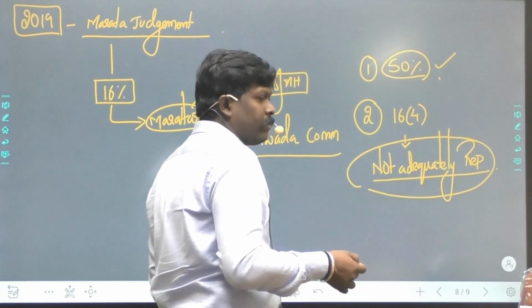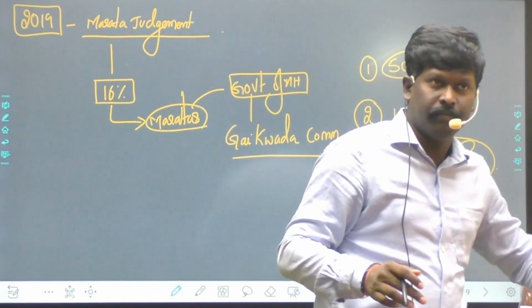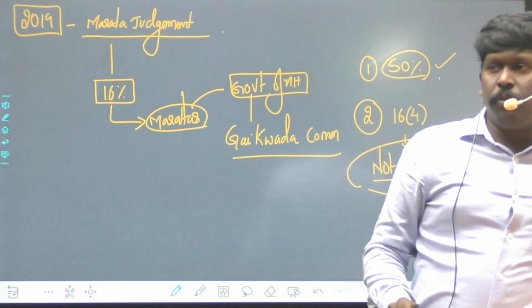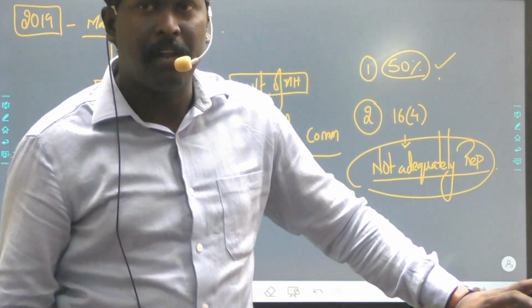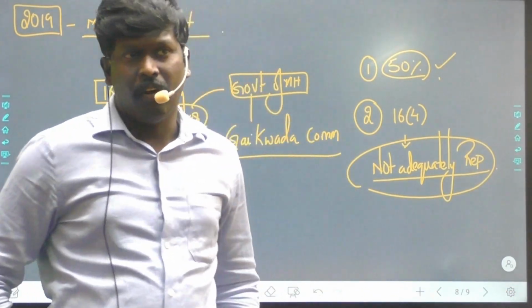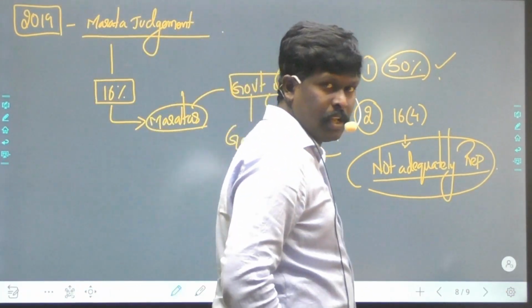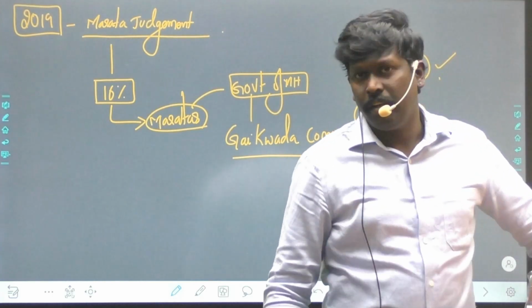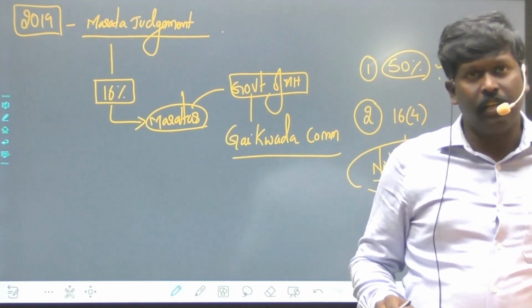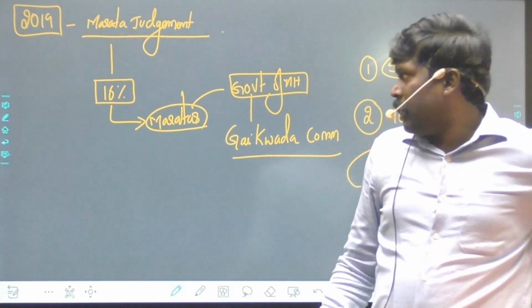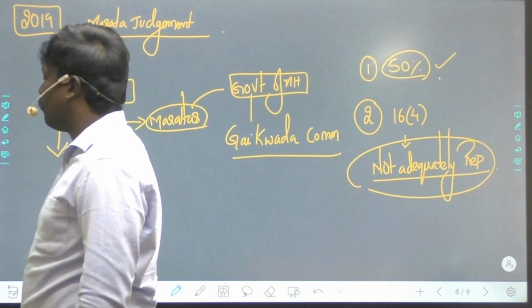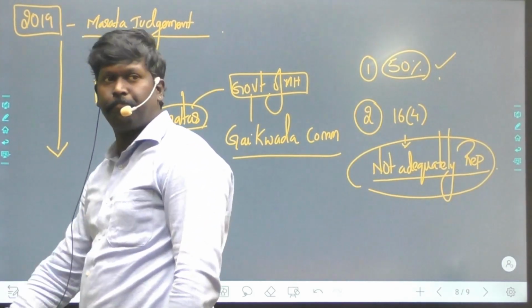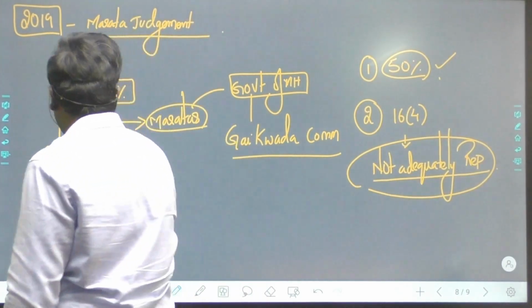See, Marathas are already adequately represented. Out of 280 MLAs, 120 to 130 MLAs are Marathas only. They are already there in different jobs. So that is the reason the Maratha reservation was rejected. Now, in the Maratha judgment, Supreme Court also said one more point. What did Supreme Court say?